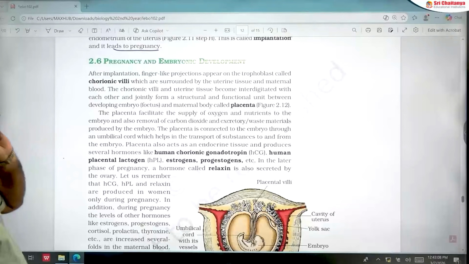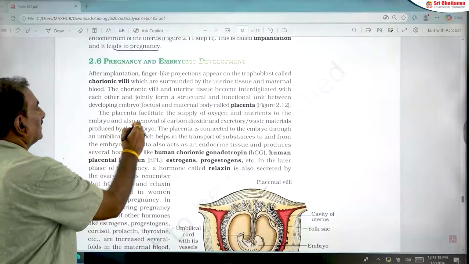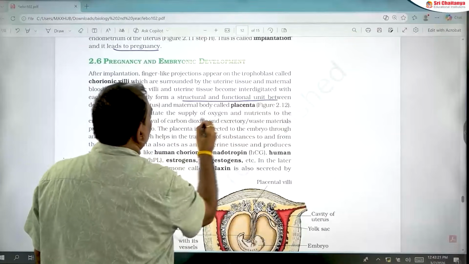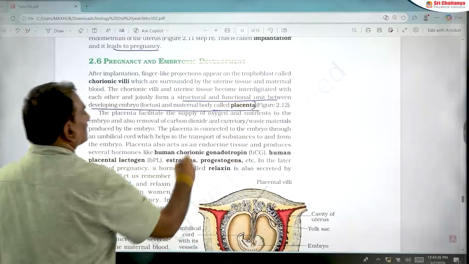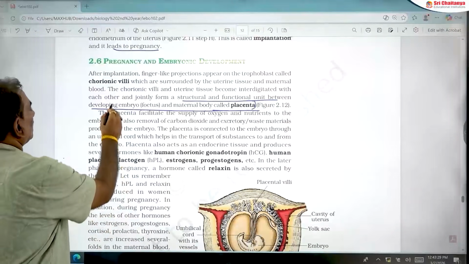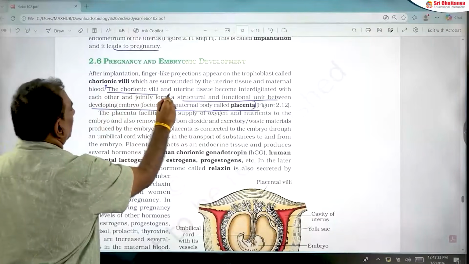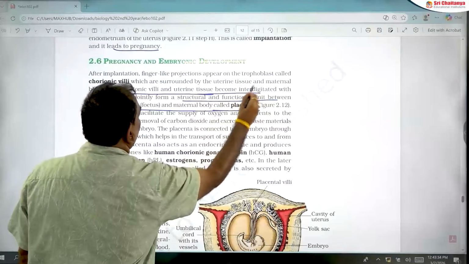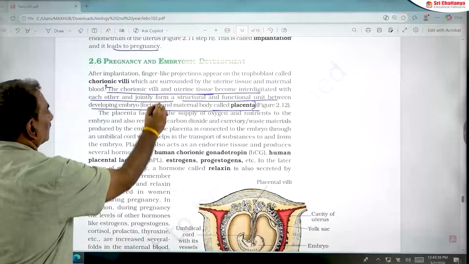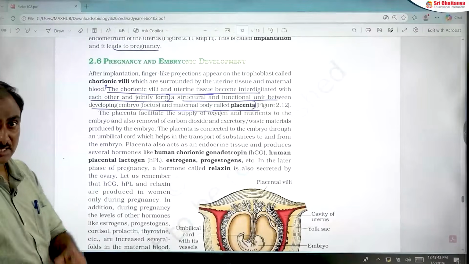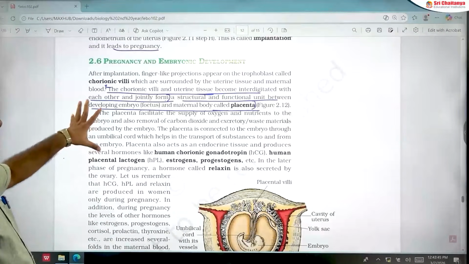Next, another important area in the human reproduction topic: the placenta. What are the hormones produced by the placenta? Assertion-reasoning questions are given. Assertion: the placenta is a structural and functional unit between the developing embryo and the maternal body. Reason: chorionic villi and uterine tissue become interdigitated with each other and jointly form the placenta. Both are true and the reason is the correct explanation. This is important.